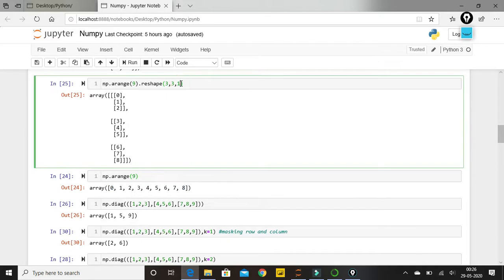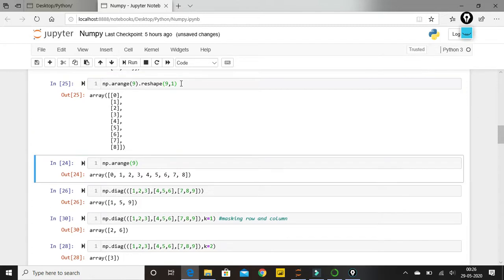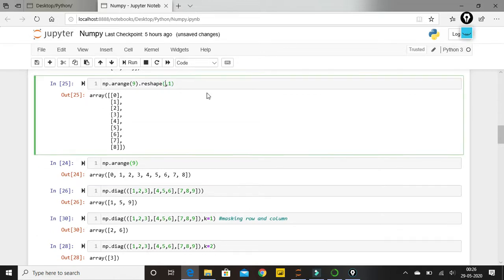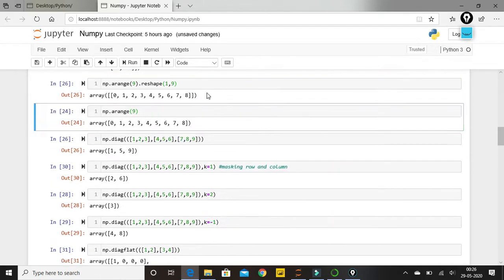We are reshaping these 9 elements into 9 cross 1, meaning 9 rows and 1 column. This is how we can reshape our data into any kind of dimension, any kind of format we want. Not any, I'll tell you how. So you can see it is converting into 9 rows and 1 column. Similarly we can do 1 row and 9 columns. We can convert like this as well.